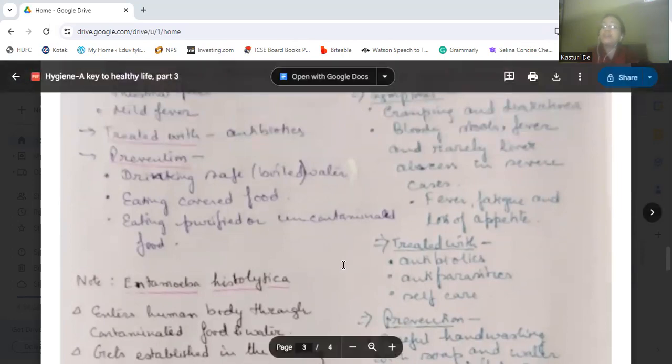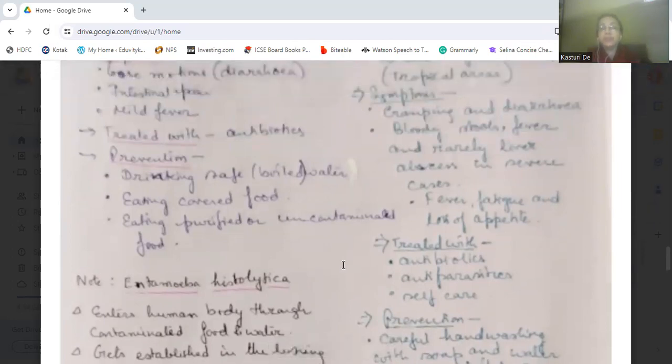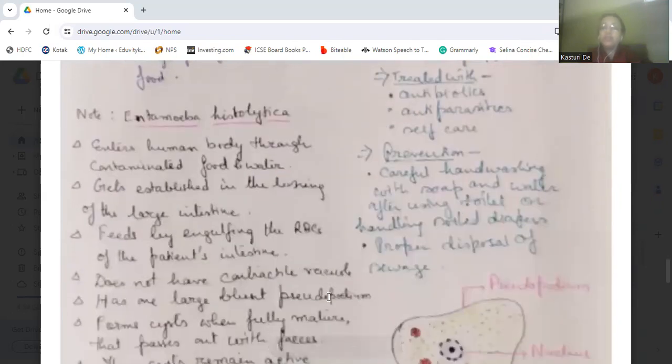Then how do we prevent this bacillary dysentery? Bacillary dysentery is prevented by drinking safe or boiled water. If we drink safe or boiled water, we can prevent bacillary dysentery. Eating covered food: the food which we eat should be covered. Then eating purified or uncontaminated food, that type of food, can also prevent this bacillary dysentery. And in case of amoebic dysentery, for prevention, we need to be careful about hand washing.